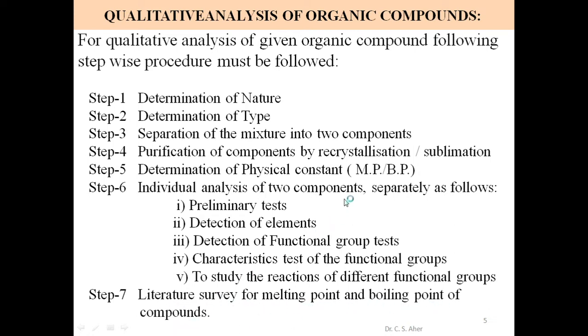The last step, step 7, is a literature survey for the melting point and boiling point of the compound. The melting point and boiling point of a liquid are characteristic constants. If we match this melting point with the standard values in the literature survey, we find the closeness of that substance, which substance is present and its name. If the substance is an acid and the melting point is 121, 122 or 123, we say it is benzoic acid. Such literature survey is also very important in organic qualitative analysis.